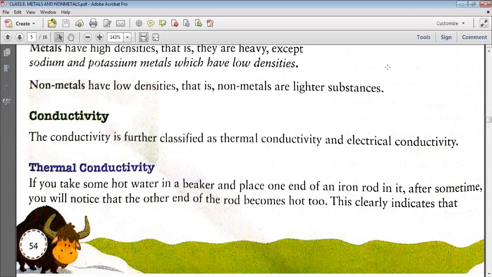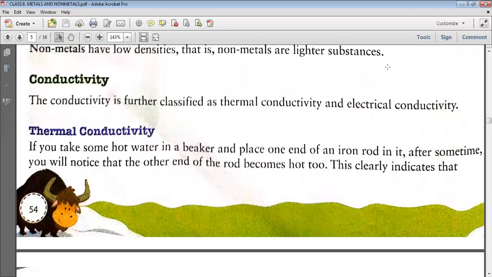Okay. Now conductivity. Conductivity is divided into two categories, that is thermal conductivity and electrical conductivity. Now what is thermal conductivity? For example, if you take some hot water in a beaker or bucket, and you dip one end of an iron rod in it, after some time what will you observe?